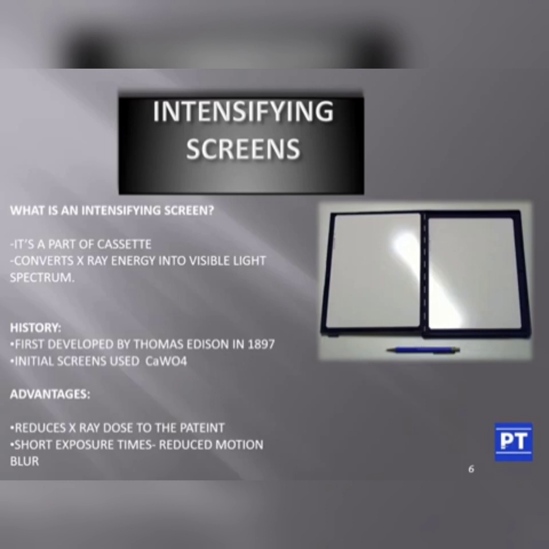So let us see the advantages of the intensifying screen. The advantage is that when we are using an intensifying screen cassette, it reduces the X-ray dose to the patient. So the patient dose is decreased. Short exposure time means reduced motion blur. Motion blur means the patient has a chance for movement. So we can acquire a short exposure time, and how this X-ray dose is reduced we will be discussing in the coming slides.